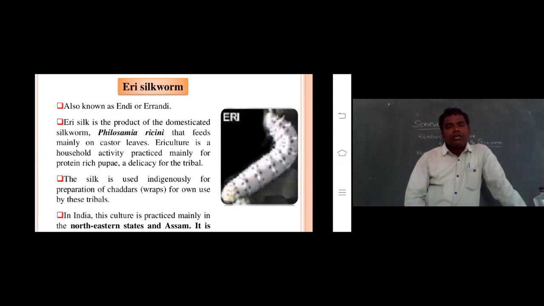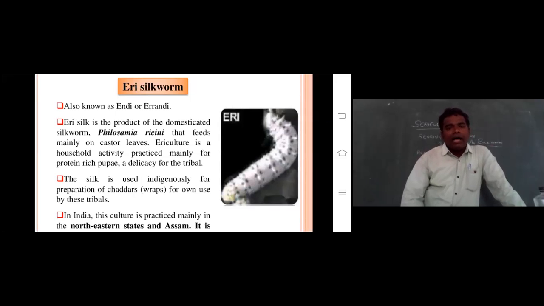So it is called ericulture, a household activity. Ericulture means production of Eri silkworms, that means rearing of Eri silkworm for the production of Eri silk. That is called ericulture. It is a household activity practiced mainly for protein-rich food and delicacy of the tribals. Delicacy of the tribals, so that's very important.